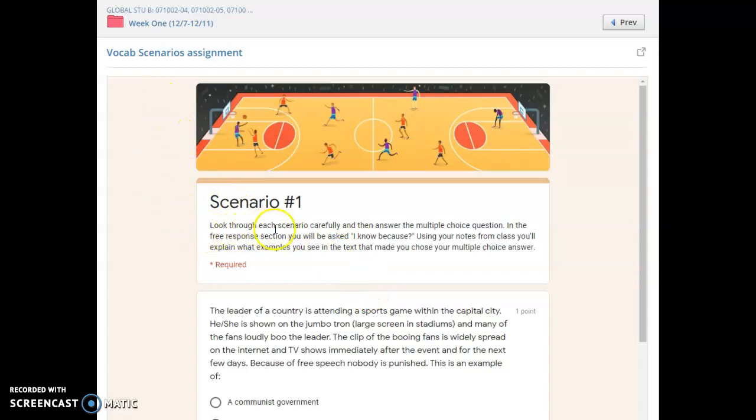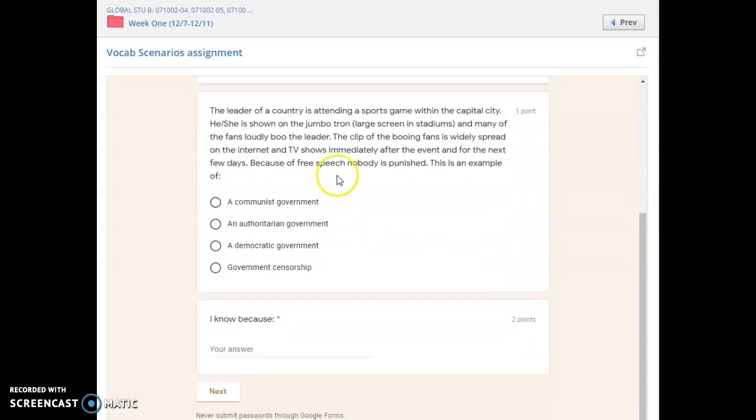So basically, look through each scenario carefully and then answer the multiple choice question. In the free response section, you'll be asked, I know because. Using your notes from class, you'll explain what examples you see in the text that made you choose the multiple choice answers. So basically, you have a different scenario, and then you're like, okay, this is an example of a communist government, an authoritarian government, a democratic government, government censorship.